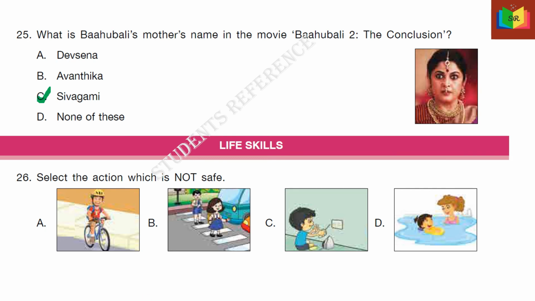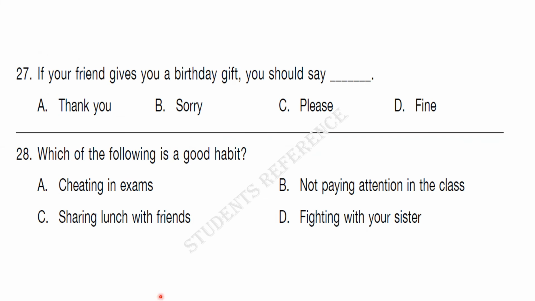Life skills. 26. Select the action which is not safe. Look at the given pictures. The answer is C. 27. If your friend gives you a birthday gift, you should say dash. Thank you, sorry, please, fine. The answer is A, thank you.